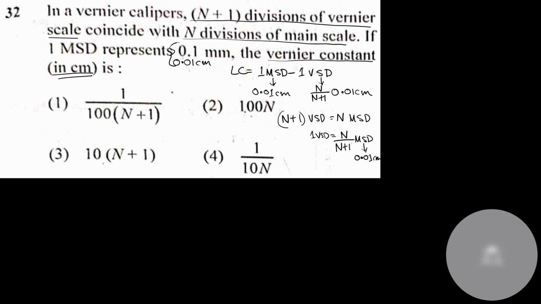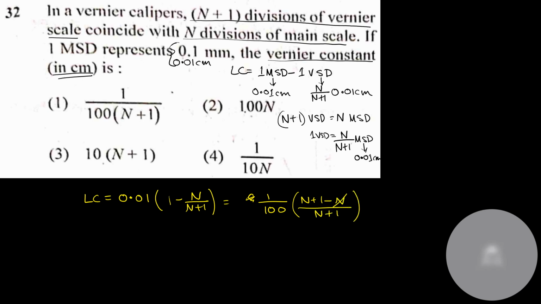So if I calculate the least count of the device, or vernier constant, it is equal to 0.01 into 1 minus n by n plus 1, which would be equal to 1 divided by 100 into n plus 1 minus n divided by n plus 1. Okay, n and n would get cancelled, so it would be 1 divided by 100 into n plus 1 centimeter.